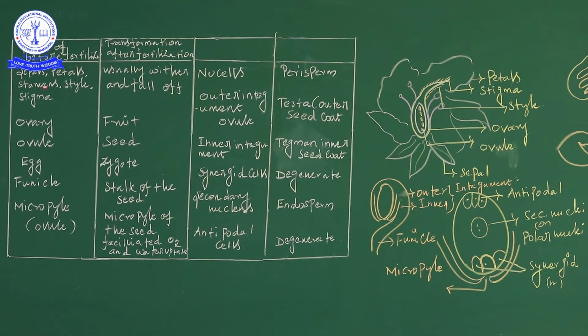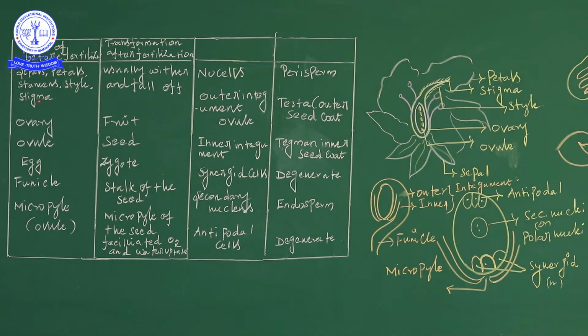First of all, the parts before fertilization, and then the transformation after fertilization. The parts before fertilization are sepals, petals, stamen, style and stigma.